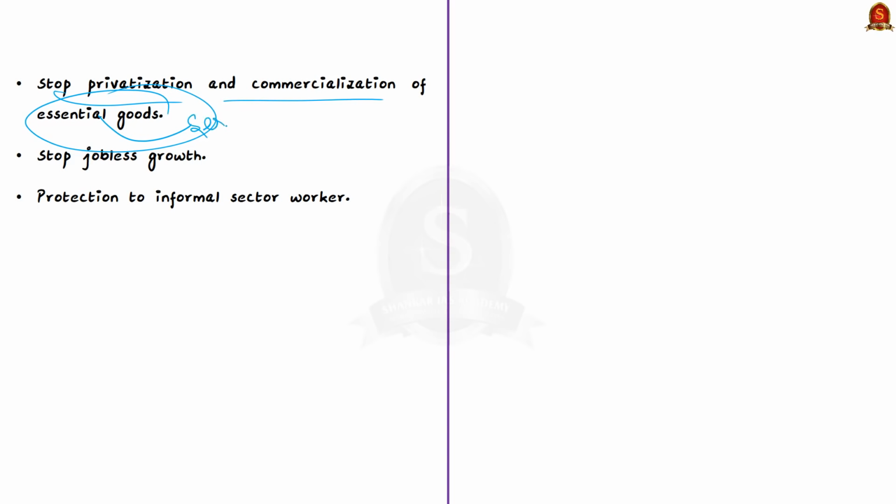Government must also take steps to address jobless growth. Also, the government must bring back stronger social protection measures for India's informal sector workers. And that's all regarding this editorial.